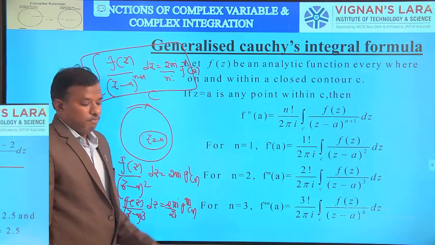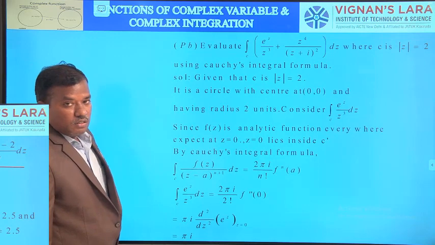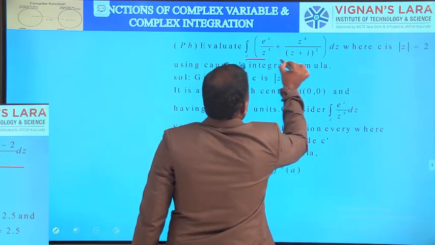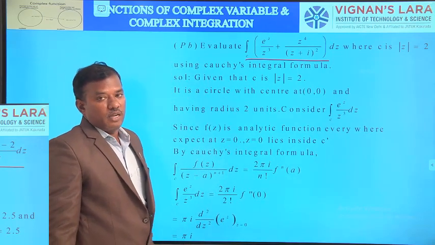We get x square plus y square equal to 2.5 square, which is a circle with center 0 and radius 2.5 units. Coming to the next problem: evaluate the integral over C of e power z by z cube plus 4 by z plus 2, where C is the circle mod z equal to 2.5.